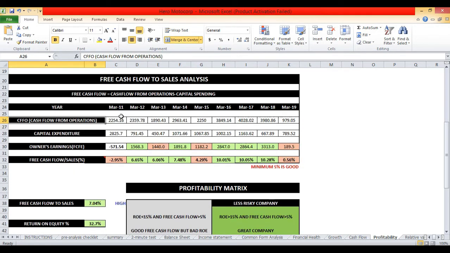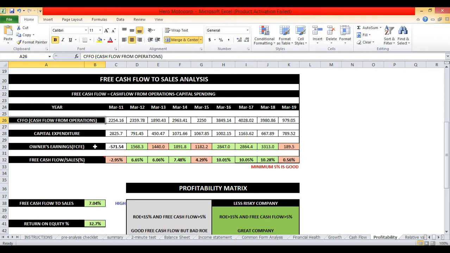Cash flow from operations measures how much cash a company generates. Cash flow from operations doesn't take into account the money that a firm has to spend on maintaining and expanding its business. To do this, we need to subtract capital expenditures, which is money used to buy fixed assets. The result is free cash flow. So free cash flow is nothing but cash flow from operations minus capital expenditure. But why do we need to calculate free cash flow?